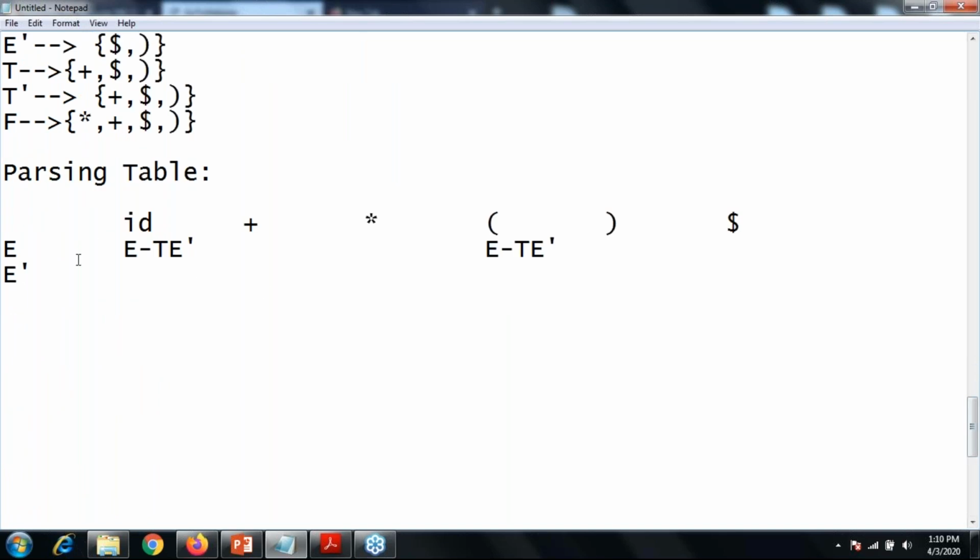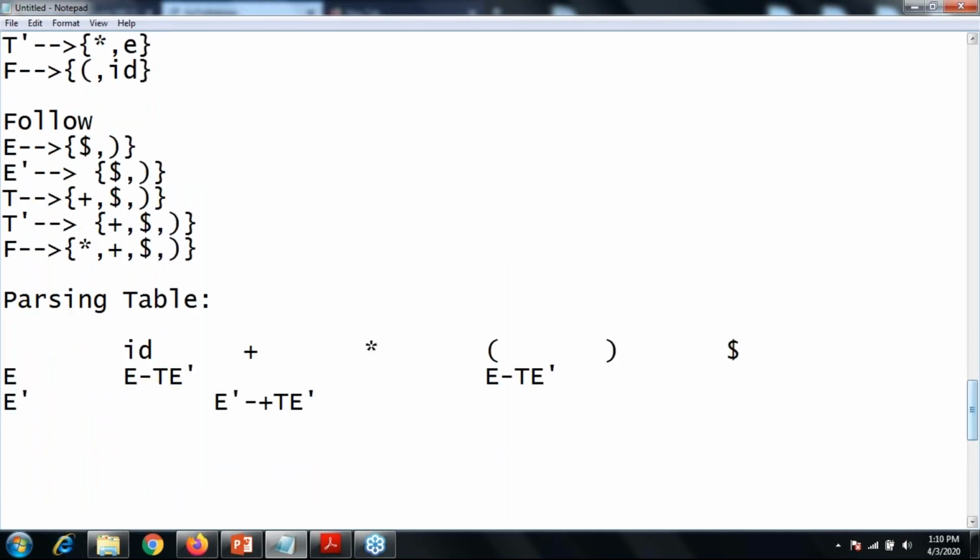So over here, E dash gives plus T E dash. Up till now, is there any doubt? Yes or no?